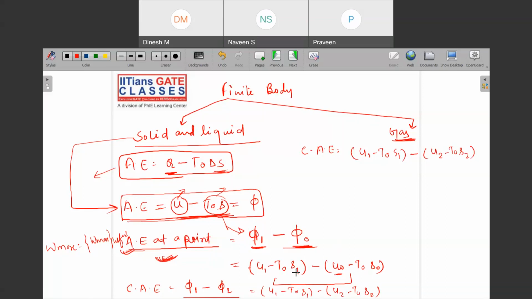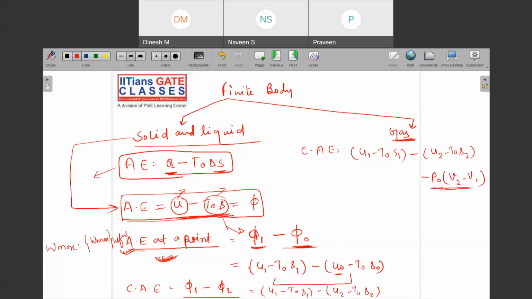So you will have to take care of the atmospheric work which is involved. I will take the difference of atmospheric work, and atmospheric work is happening at constant pressure. So this is minus P naught into V2 minus V1.